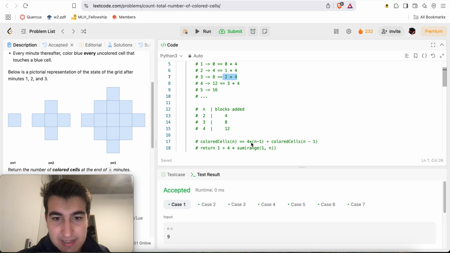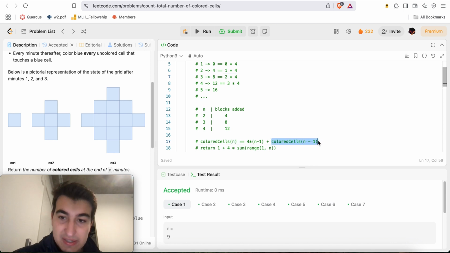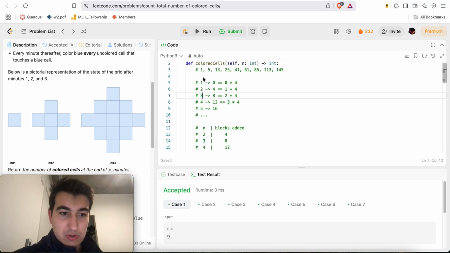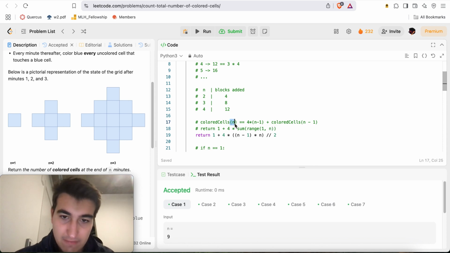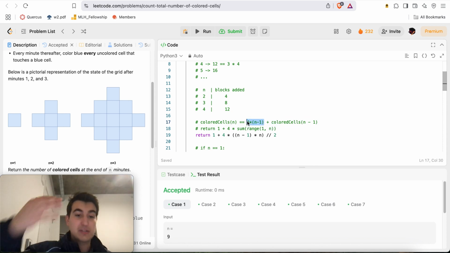And so the point what I'm saying is, for n, if you want to know the number of colored cells at n, take the number of colored cells at n minus 1, and add to that 4 times n minus 1, right? For example, for 3, it'll be the total number of colored cells for n equals 2, and then we're going to add a total of 2 times 4 more cells on top of that. So that's why I'm saying for n, it'll be colored cells of n minus 1 plus however many cells you're adding on top of that, right?